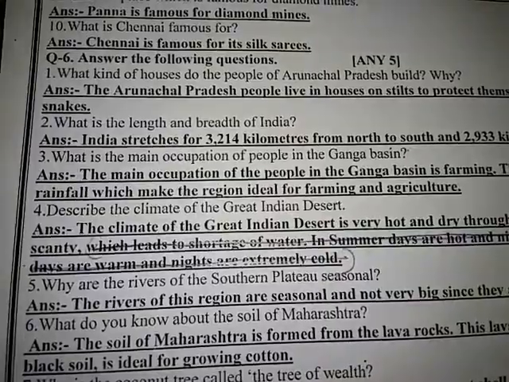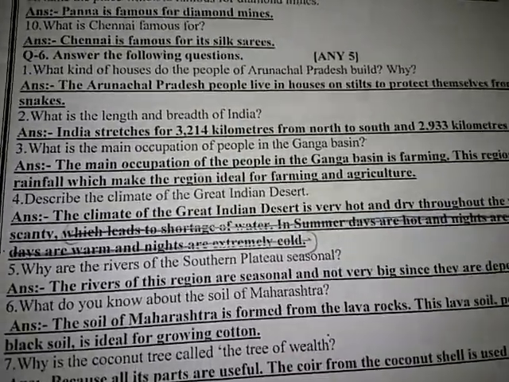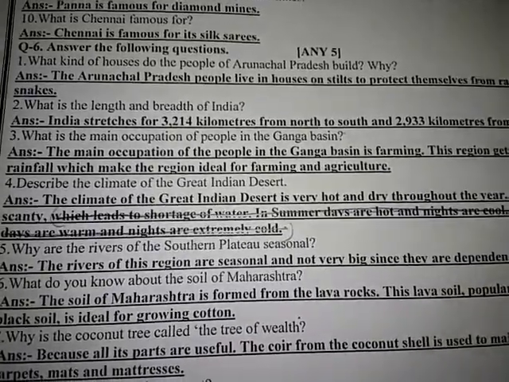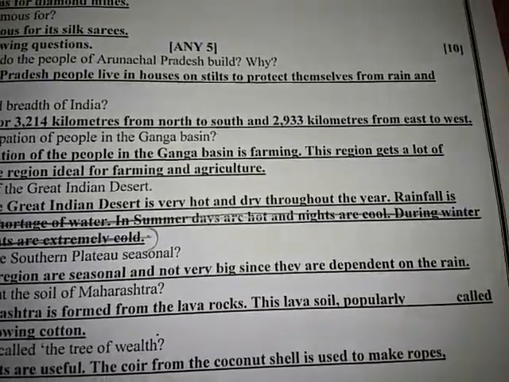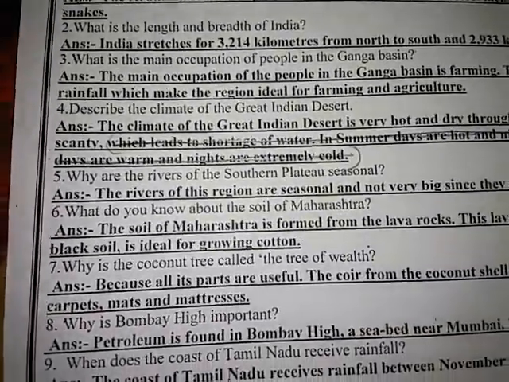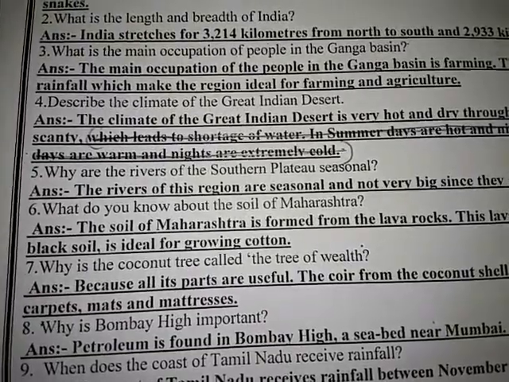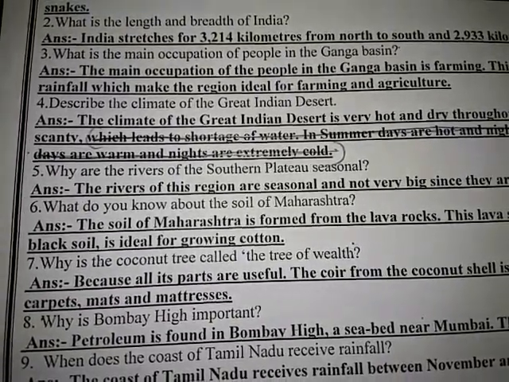Fourth number, describe the climate of the Great Indian Desert. Answer: the climate of the Great Indian Desert is very hot and dry throughout the year. Rainfall is scanty.